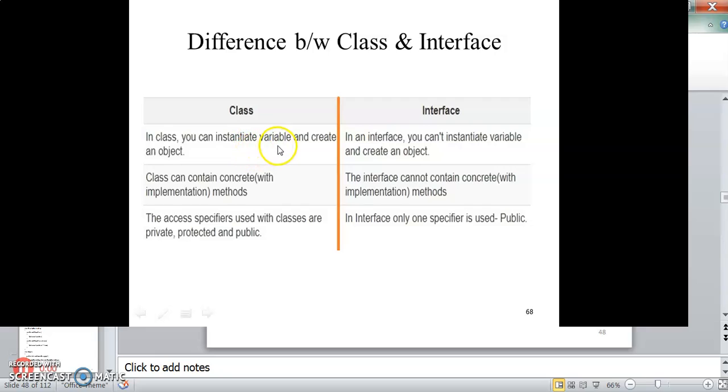So, class versus interface. In a class you can instantiate variables and create an object. In an interface you cannot instantiate variables or create an object. A class can contain concrete methods, whereas an interface cannot; it contains only abstract methods, meaning implementation cannot be included inside an interface. A class can contain full implementation details of functions, but an interface cannot. Access specifiers used with a class are private, protected and public, whereas in an interface only one specifier is allowed, public.